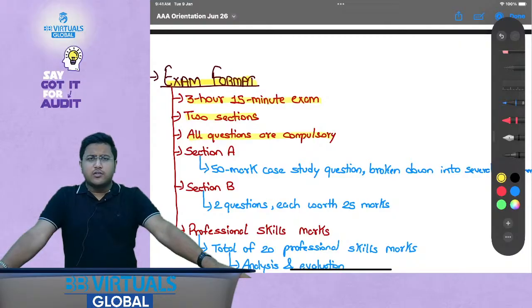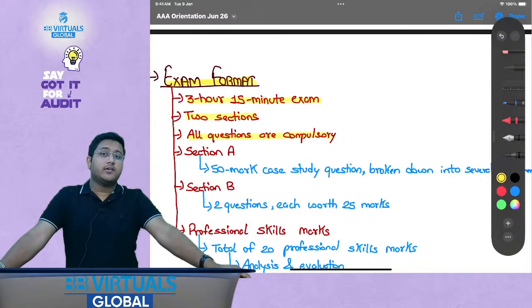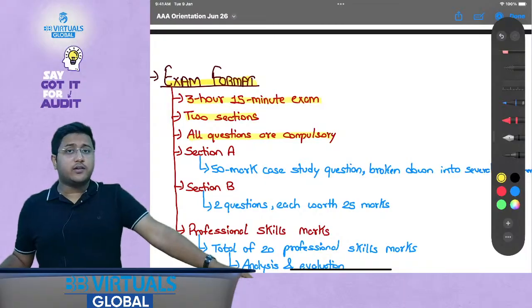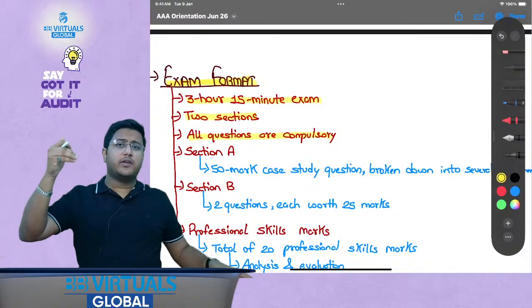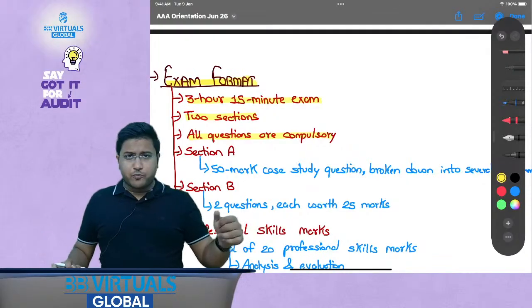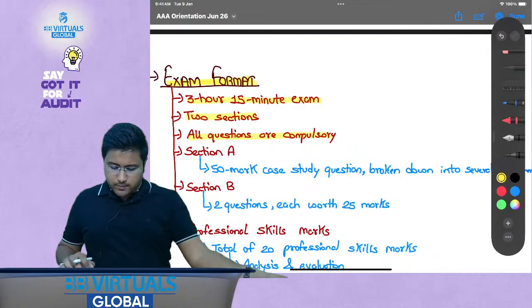When I say so, sir, there is no section C. No, there is no section C. All questions are compulsory, as in we cannot leave any question. See, you can leave it, but there is no choice given between 2 questions. There is no such question which will say either appear for 2 or 3, or appear for 4 out of 5. No, all questions are compulsory.